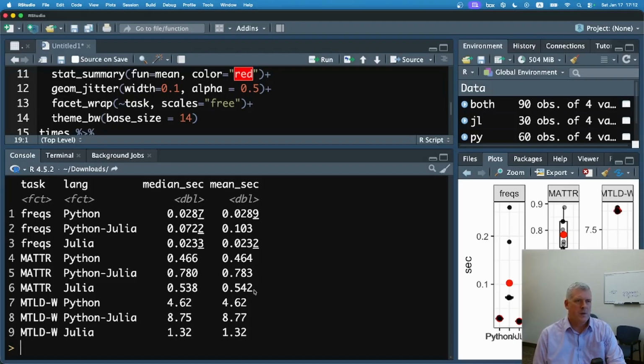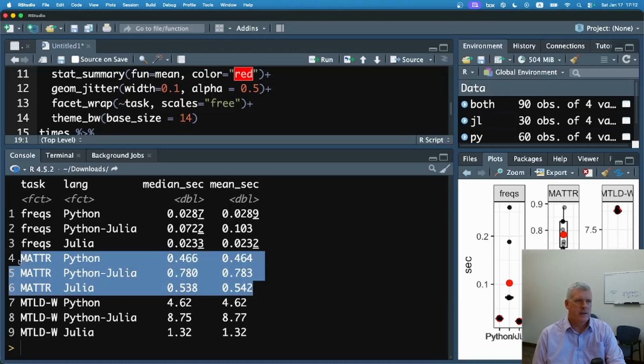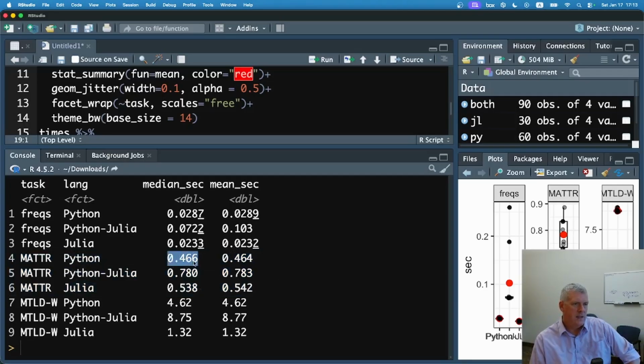So here are the exact numbers, the median and means of those 10 runs. So I did 10 trials on each of the three combinations: Julia by itself, Python by itself, as well as Python asking Julia for help. Here are the exact numbers, right? So we're looking at 666 milliseconds for Python to do the MATTR. Julia was at 538. And then Python asking Julia for help was at 780 milliseconds there.